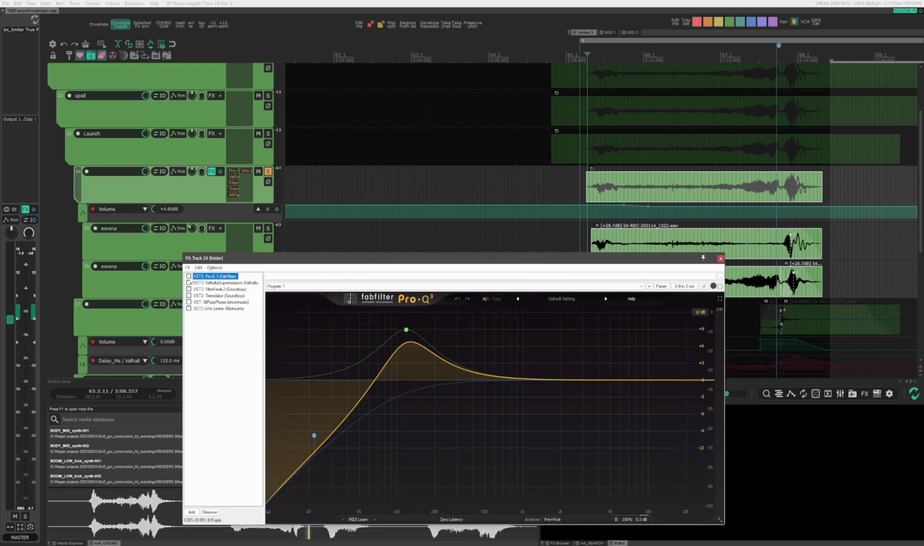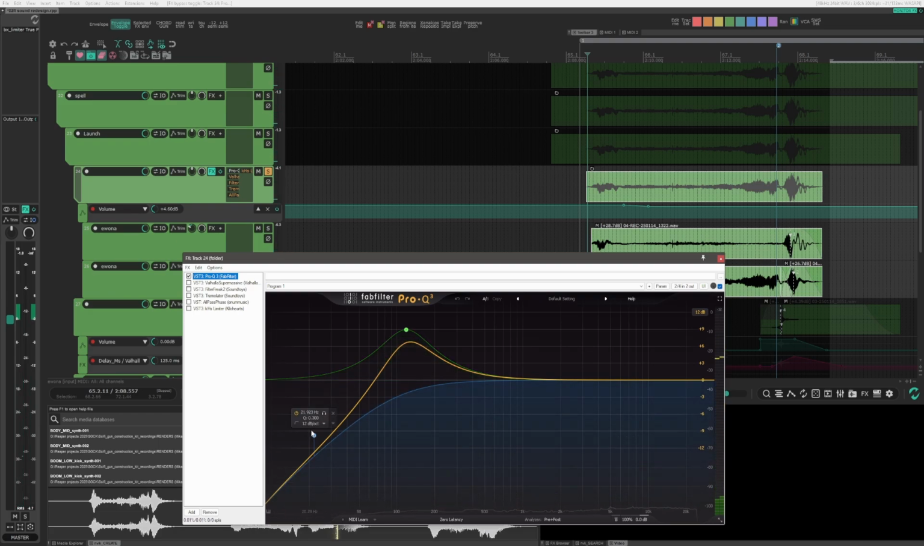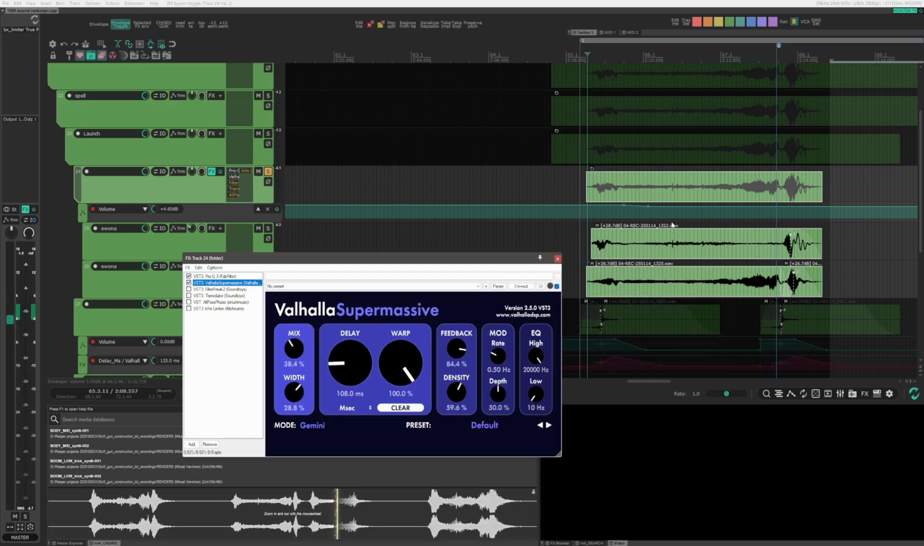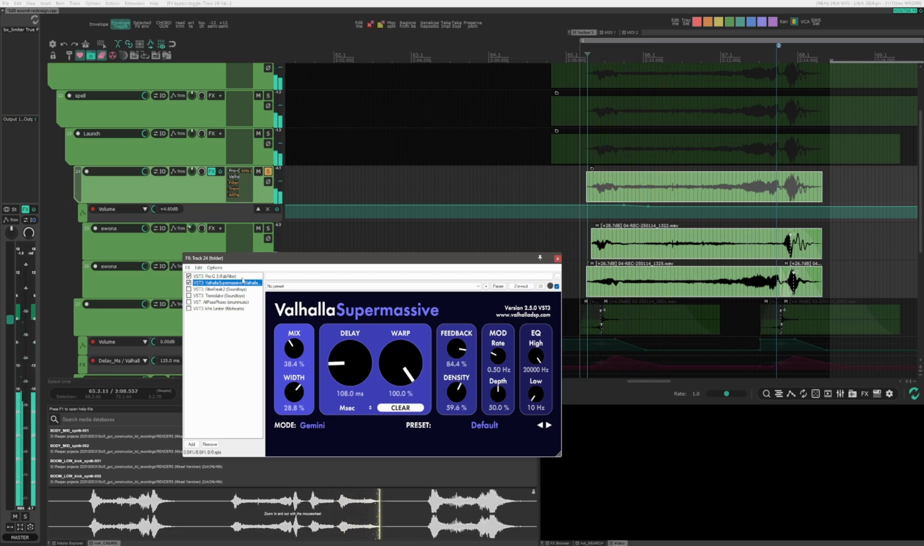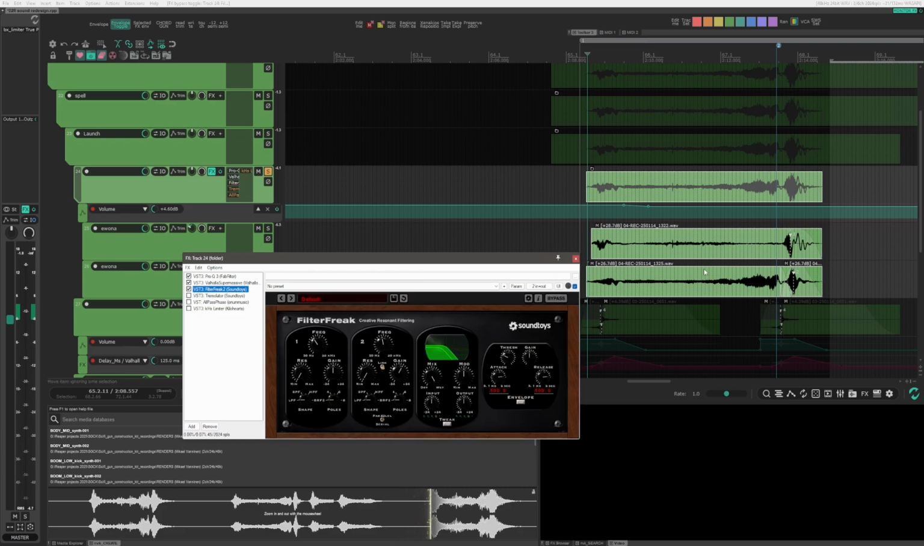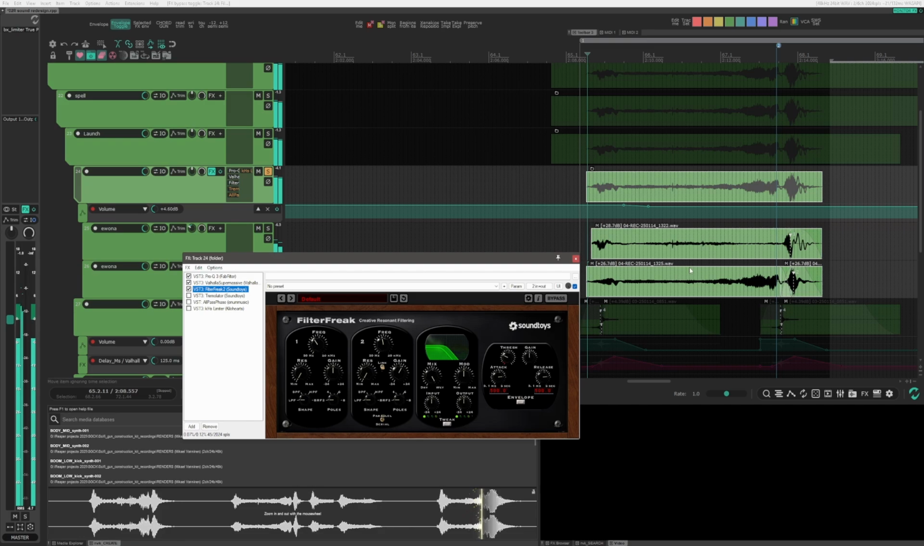First we have Pro Q, adding a little bit of low end and cutting the extra low end. We have Valhalla Supermassive, creating a little bit of space there. Filter Freak, low pass filtering, and it's adding nice movement to that. It's reacting to the sound level.